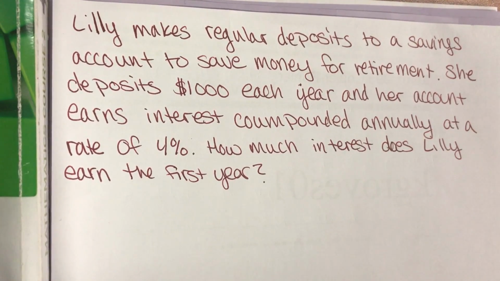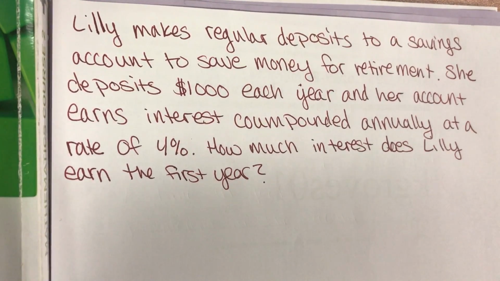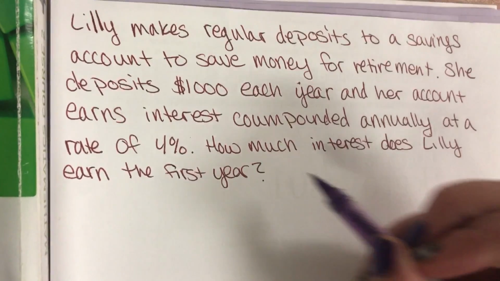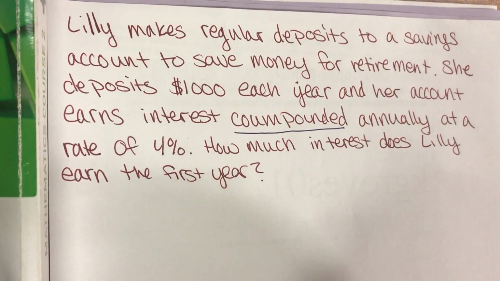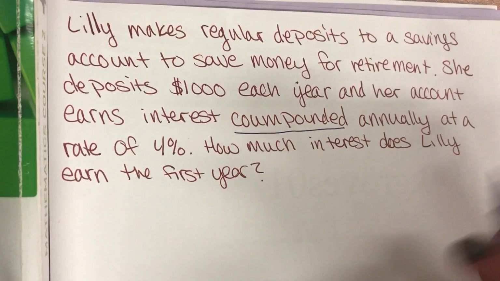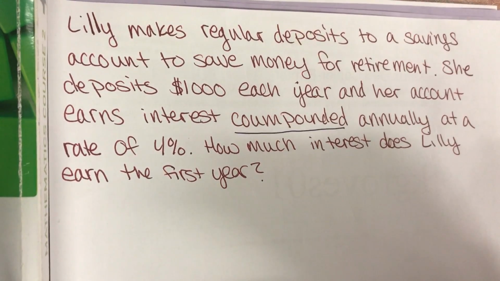So let's talk about a few problems. Lily makes regular deposits to a savings account to save money for retirement. She deposits $1,000 each year, and her account earns interest compounded annually at the rate of 4%. How much interest does Lily earn after the 4 years? Well, let's think about this. What kind of interest is Lily earning? What do you think? Simple. Well, does it say simple on it? Well, no, but it's not going to be compounded, is it? Oh, there it is. You got to be careful in these because if it says compounded, that means it's compound interest. If it says simple, it's simple.